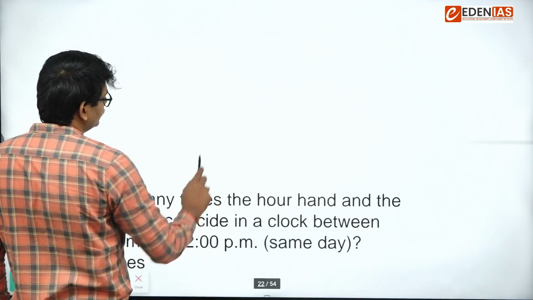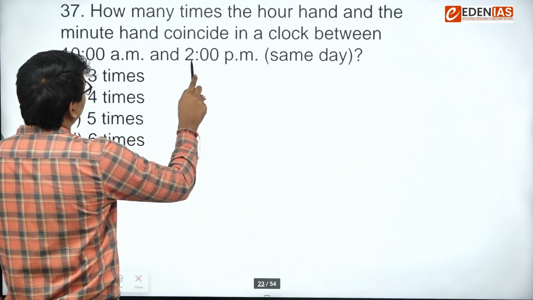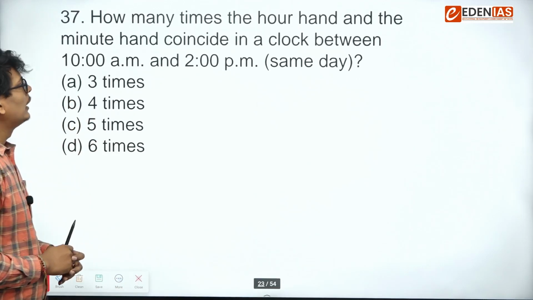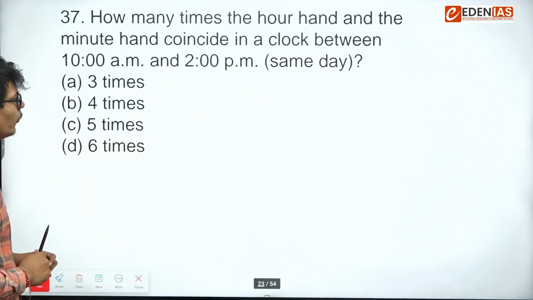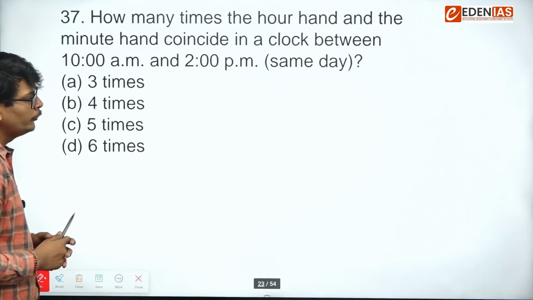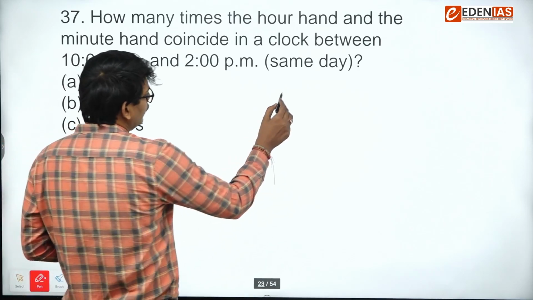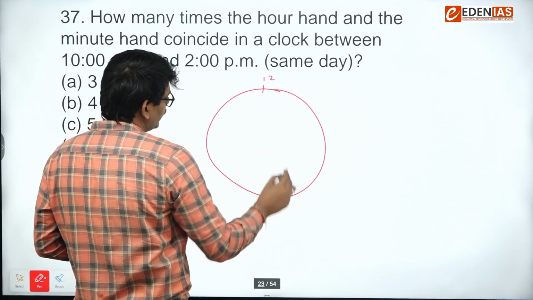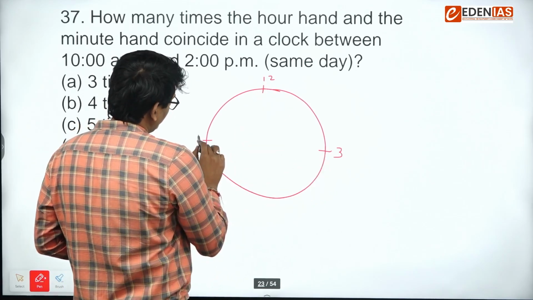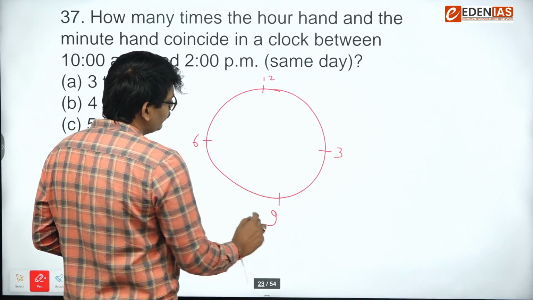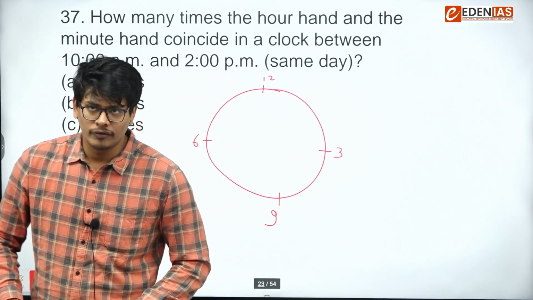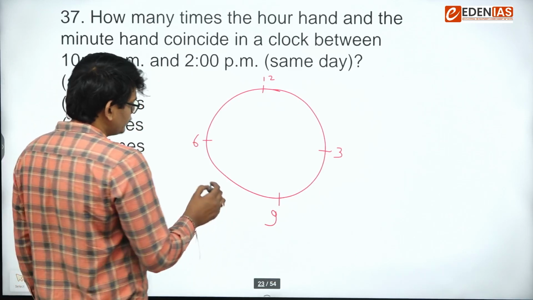Next. How many times, this question is on clock. How many times the hour hand and minute hand coincide in a clock between 10 a.m. to 2 p.m.? So we know that hour hand and minute hand coincide only 11 times between 12-hour clock, right? How is this possible?